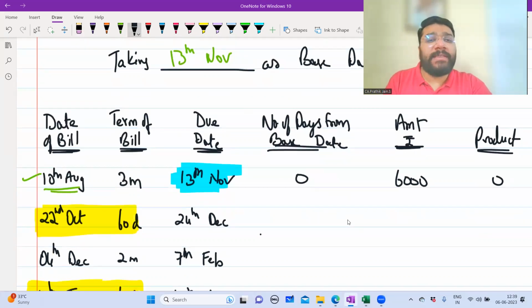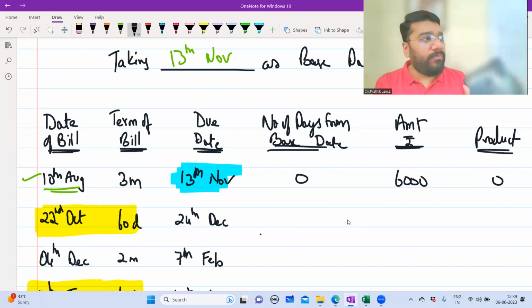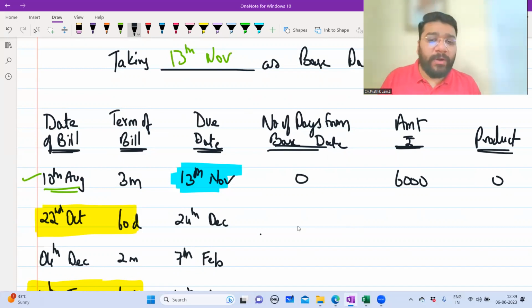So let me first finish off the number of days. So number of days from base date. Base date is 13th November. 13th November to 24th December. How many days? 41. How, sir? So total November has got 30 days. In that 13 days, if I minus, so balance 17 days of November plus 24 days of December. So it is 41 days.